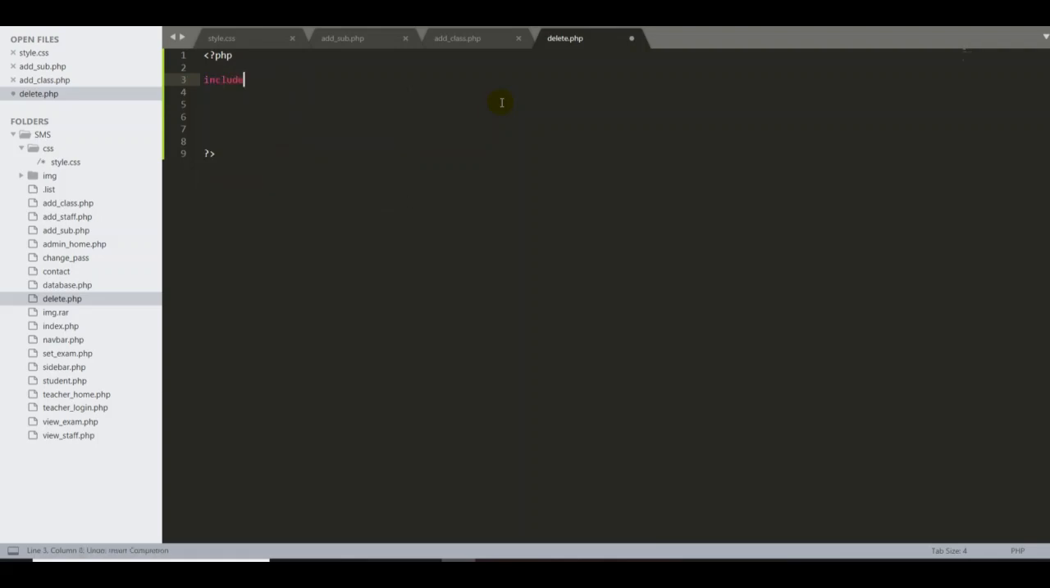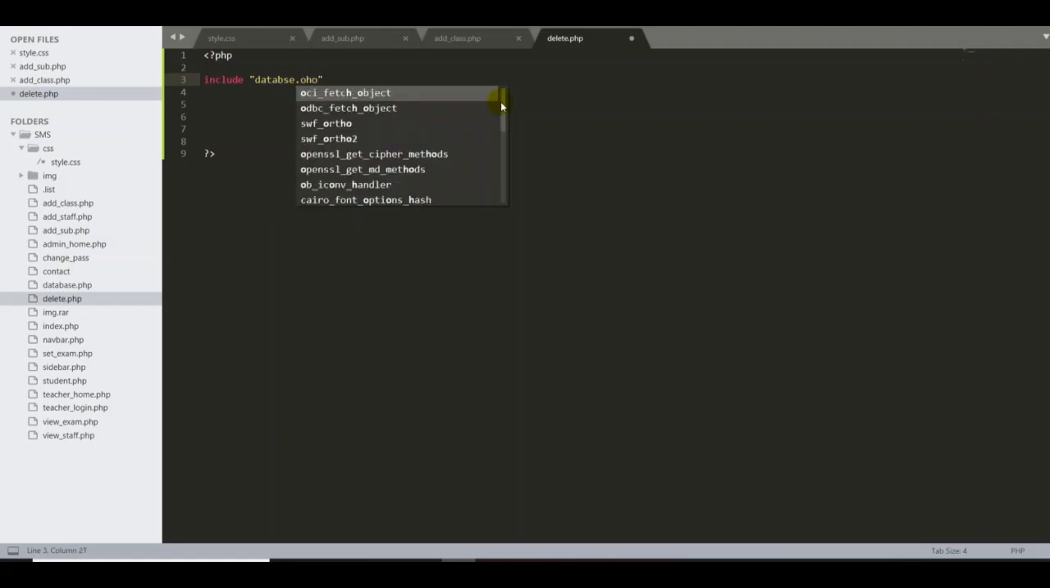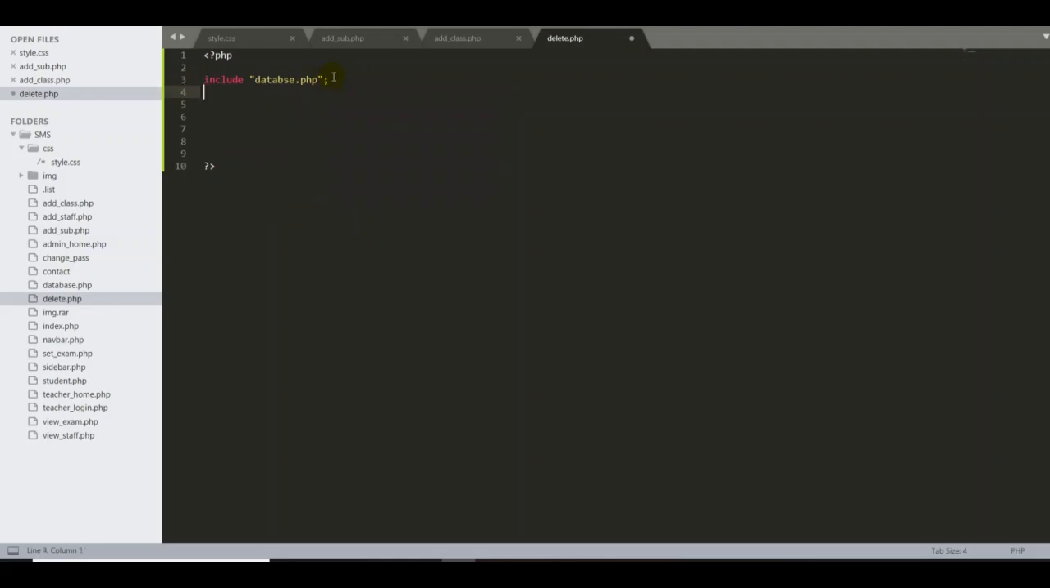Okay, what's going on here? Include, then double quote database.php. All right, good. So include database.php semicolon, then session_start semicolon. That's it. These two are very important, otherwise it won't connect to our database.